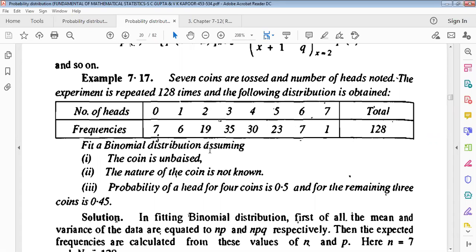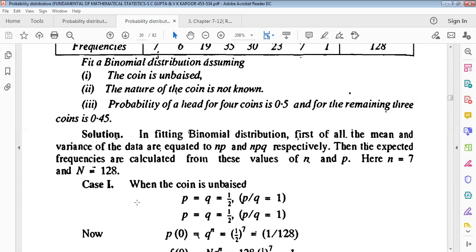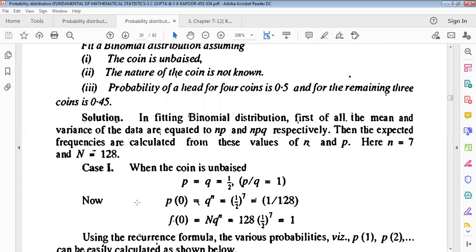Fit a binomial distribution, assuming the coin is unbiased. First condition: the coin is unbiased. Second condition: the nature of the coin is not known. Number 3: the probability of head for 4 coins is this, and for the remaining 3 coins is this. Now we have to find the solution of this.